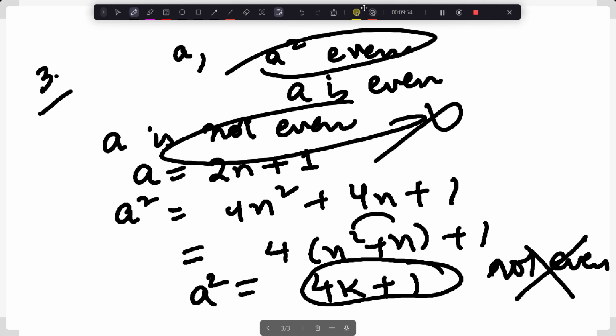So I think these are the number of questions I wanted to solve for this chapter, for this day. And I think there are obviously more questions and we can keep going on.